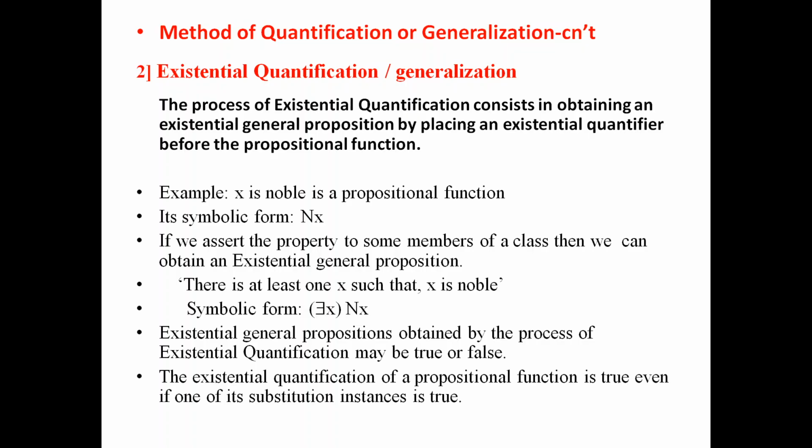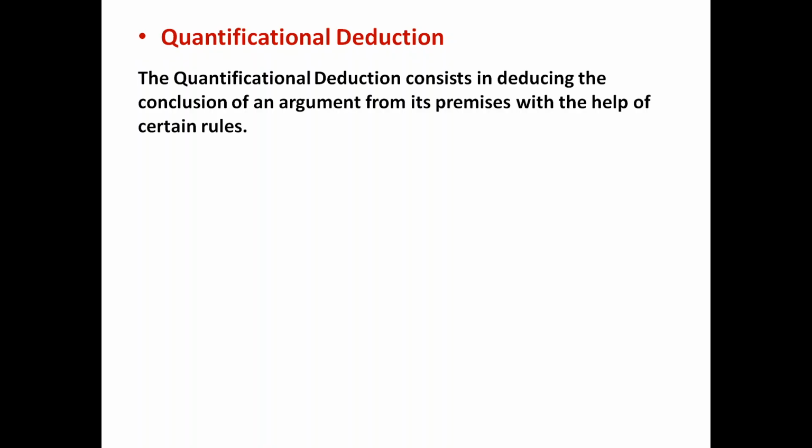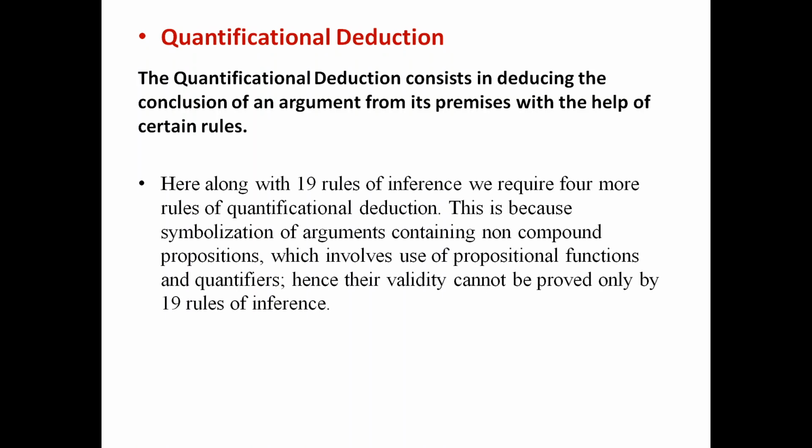Now we come to quantificational deduction. This method consists in deducing the conclusion of an argument from its premises with the help of certain rules. Here, along with the 19 rules of inference, we require 4 more rules of quantificational deduction.